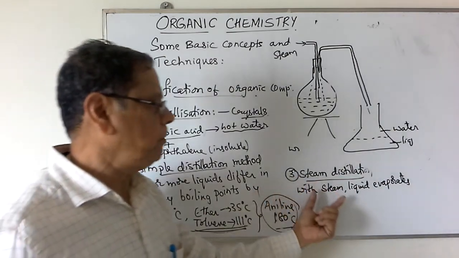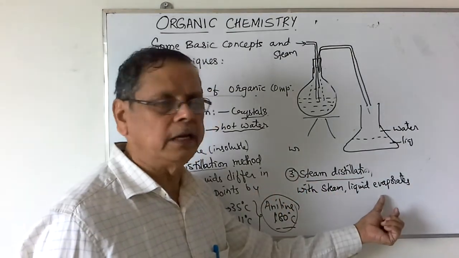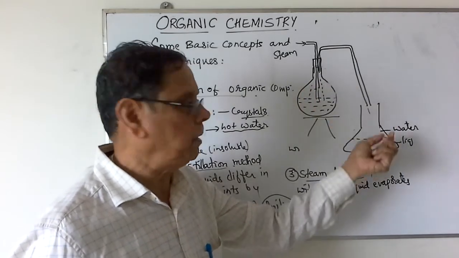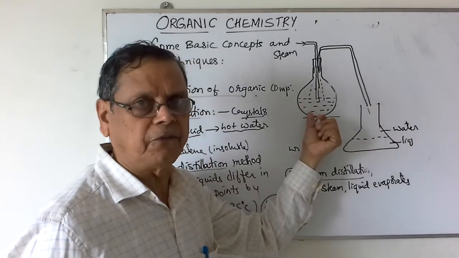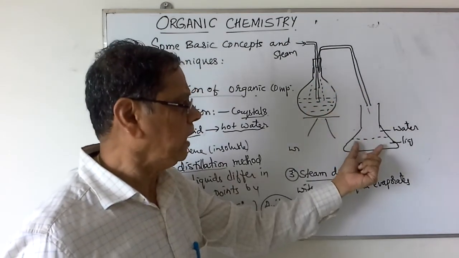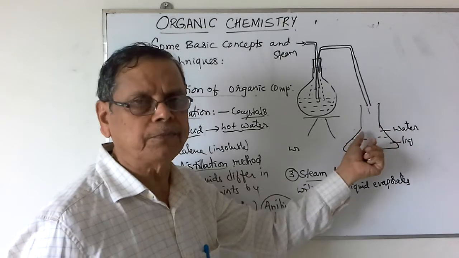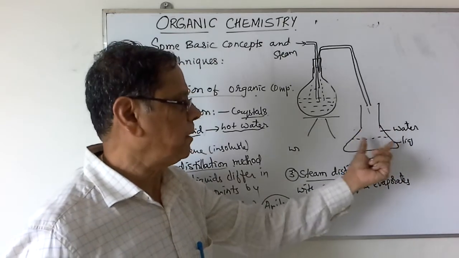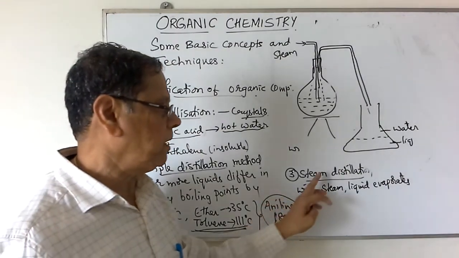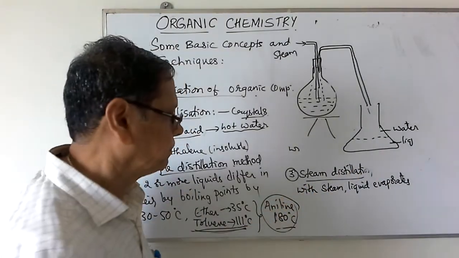But here the total vapor pressure, because of the steam as well as the liquid, will be almost equal to atmospheric pressure at a lower temperature itself. That's why that liquid will evaporate. So we collect the liquid separated from the water. By using a separating funnel, we can separate the liquid and water. So this is the principle used in steam distillation.